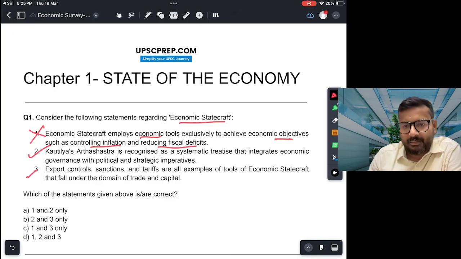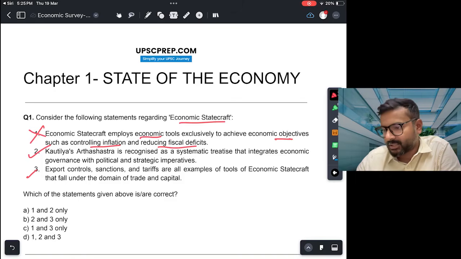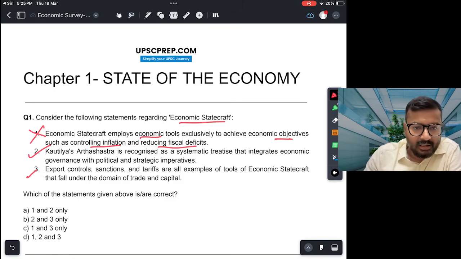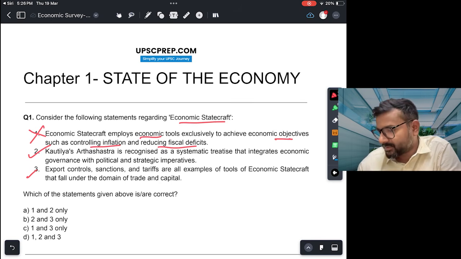The economic survey gives examples of countries utilizing economic tools for economic statecraft. For example, the US putting export controls on advanced chips, primarily to stop China's AI military capabilities. Then China banning rare earth exports. The European Union's CBAM, Carbon Border Adjustment Mechanism, which puts tariffs on carbon intensive imports like steel and cement, and China's Belt and Road Initiative. All these are examples of economic statecraft. So 2 and 3 are correct. The answer would be 2 and 3, B.